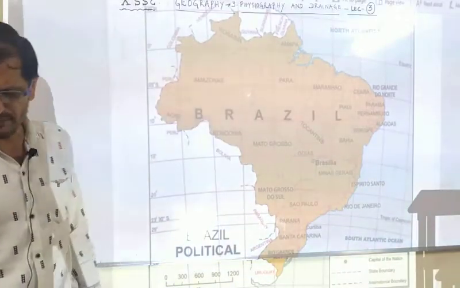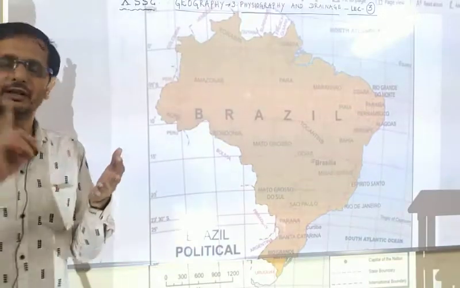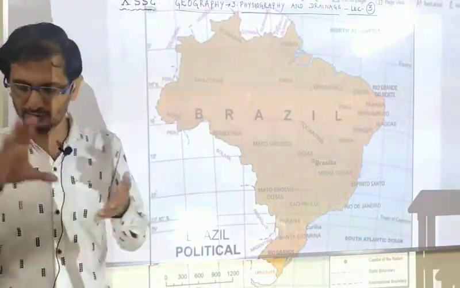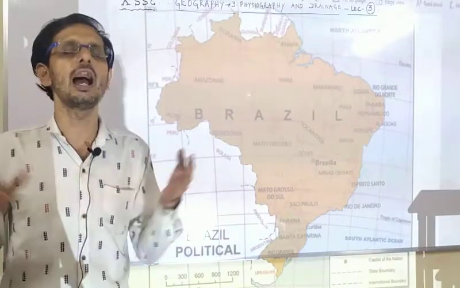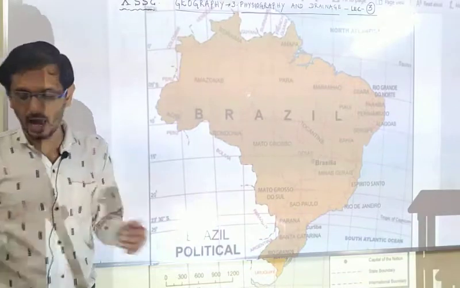Now, the physiographic division of Brazil is as follows. The first is the highland, the second is the great escarpment, the third is the coastal region, the fourth is the plains, and the last is the island groups. First, we will start with the highland.